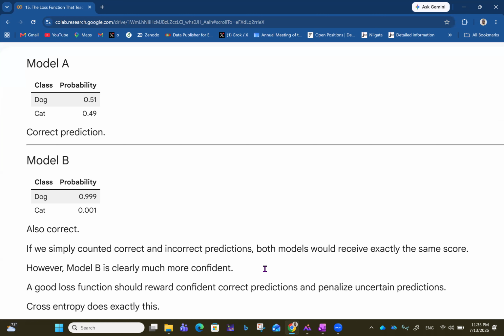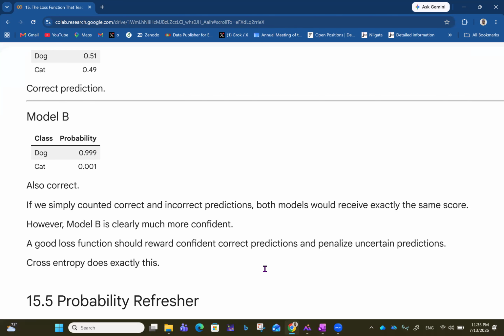There's no difference between the maximum score and the mark obtained. The person with 50% has of course passed, but there's a gap between 50 and 100. They both passed, but it's important to penalize uncertain predictions, to reward people who passed well compared to people who just passed. Cross entropy does exactly this.